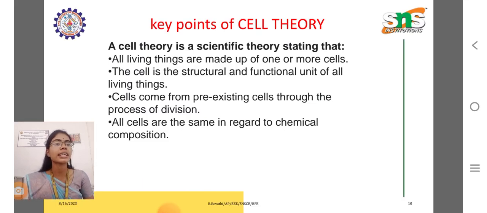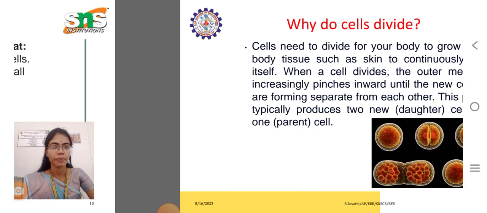Key points of the cell theory. Cell theory is a scientific theory stating four different things. First, all living things are made up of one or more cells. The cell is a structural and functional unit of all living things. Cells come from pre-existing cells through the process of division. All cells are the same in regard to chemical composition. This is the basic theory of the cell.